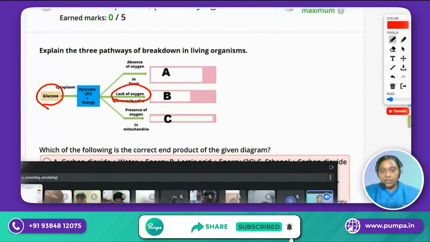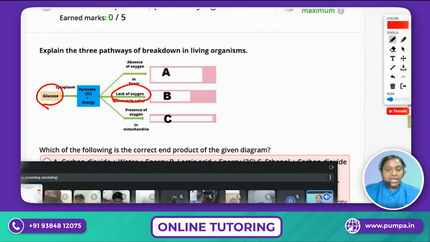In this lack of oxygen condition, it's very simple: lactic acid will be produced. Okay, lactic acid will be produced. So it is another pathway by which the body produces energy, a pathway in which the body produces instant energy. Even in advertisements you would have seen it, right?